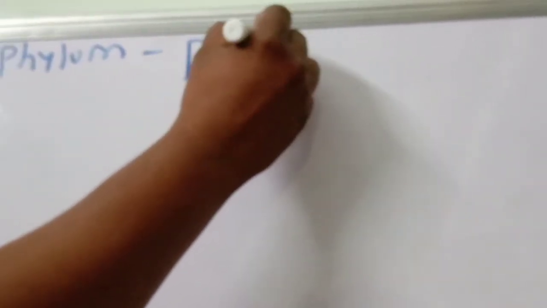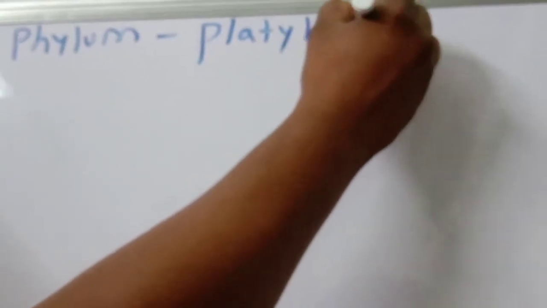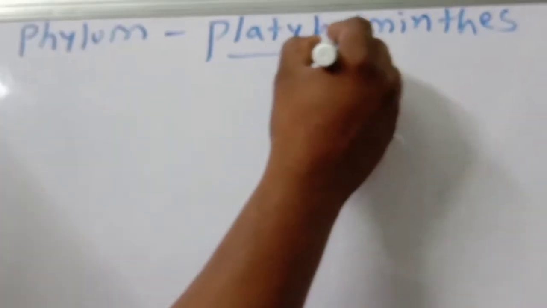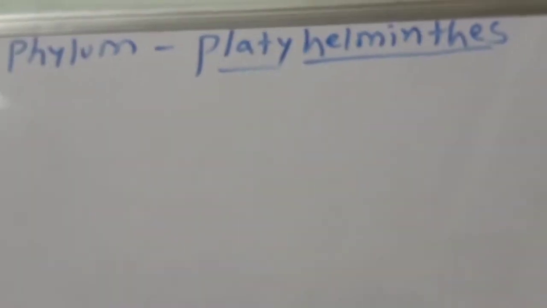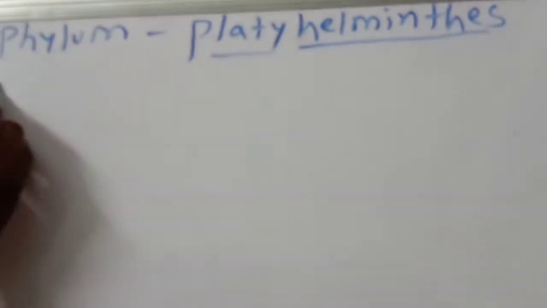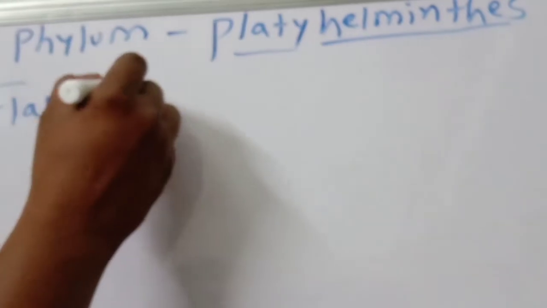Today we are going to discuss another phylum that is called Platyhelminthes. We have to remember this phylum. These Platyhelminthes are also called flatworms.